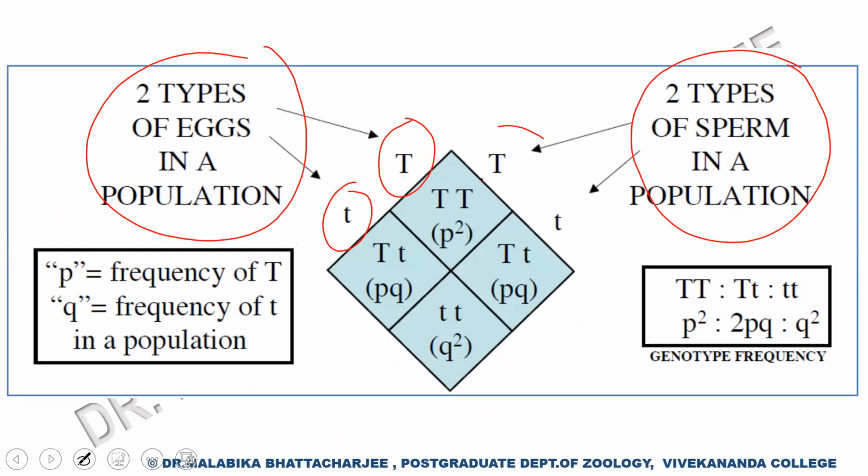In that bucket, you have a capital T bearing sperm and a small t bearing sperm. The eggs do not know any of the sperm. The sperm do not know any of the eggs. Each egg is equally fit to meet another sperm.